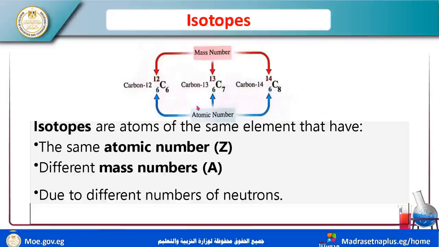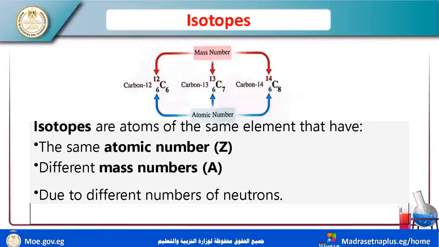They have 6, 6, 6 protons and the same number of electrons, the same atomic number Z, but different mass number A, so the number of neutrons is different between them.